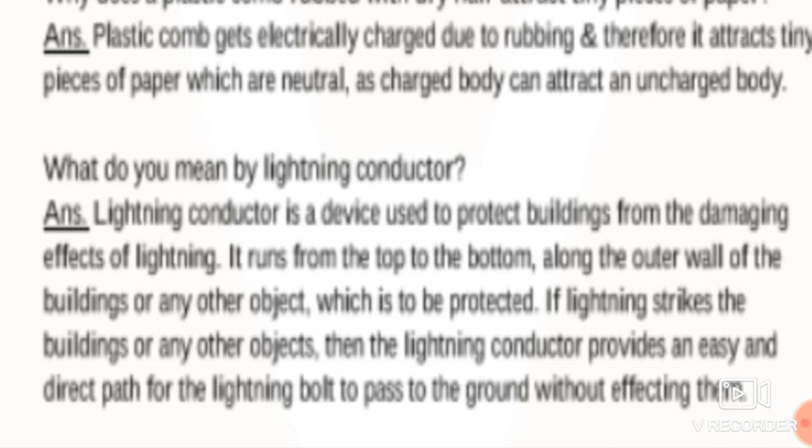If lightning strikes the building or any other object, the lightning conductor provides an easy and direct path for the lightning bolt to pass to the ground without affecting them. So whenever lightning occurs, the charges flow directly to the earth instead of affecting the buildings. Okay, students.